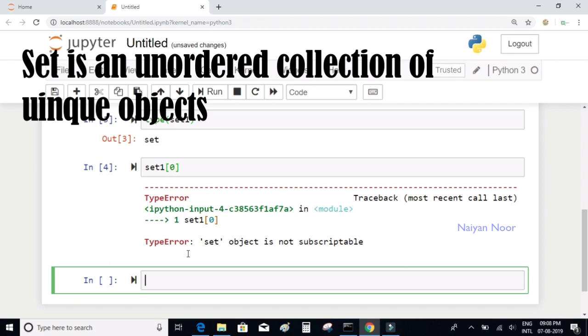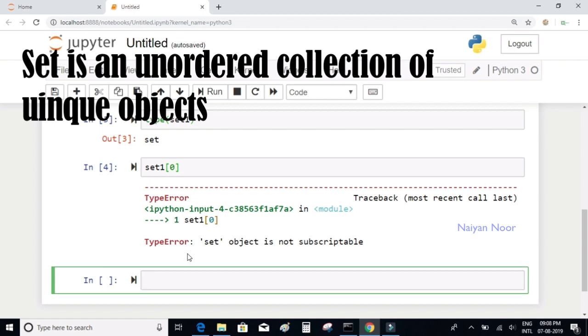Which means that the set cannot be indexed. Okay, so that was about unordered objects.